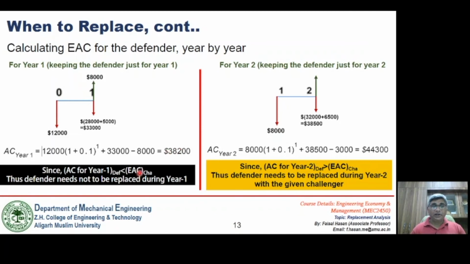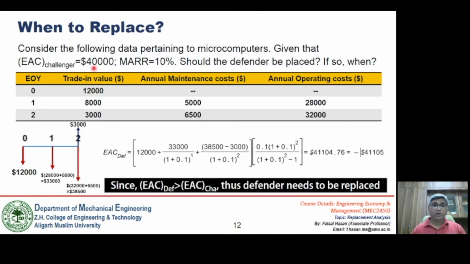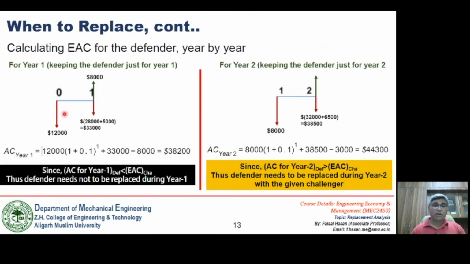Now if I compare this with the EAC of the Challenger, which is given as 40,000, and here if we continue with this equipment just for a year, the EAC comes out to be 38,200, which is less than the overall EAC of the Challenger. That means we need not replace this Defender within the first year of operation. So thus the Defender need not be replaced during year 1.